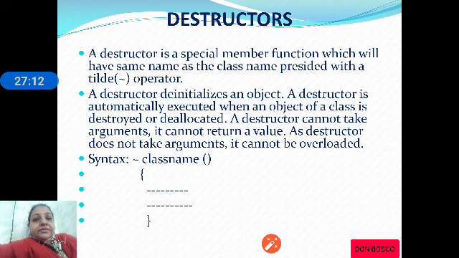A constructor can take arguments, a destructor cannot take arguments. A constructor is automatically executed when an object is created for the class. A destructor is automatically executed when an object is destroyed. Let us check out the program where we will be using a destructor.